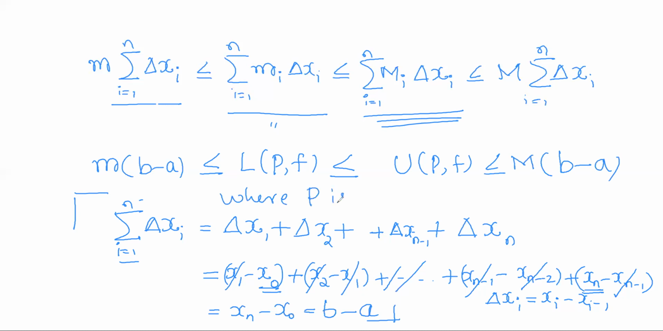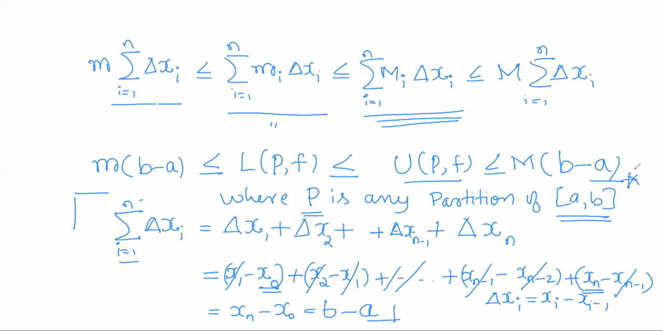where P is any partition of the closed interval [a, b]. So if we consider any partition P of the closed interval [a, b], the lower Riemann sum and upper Riemann sum satisfy this inequality. So this is the observation which you have to note.